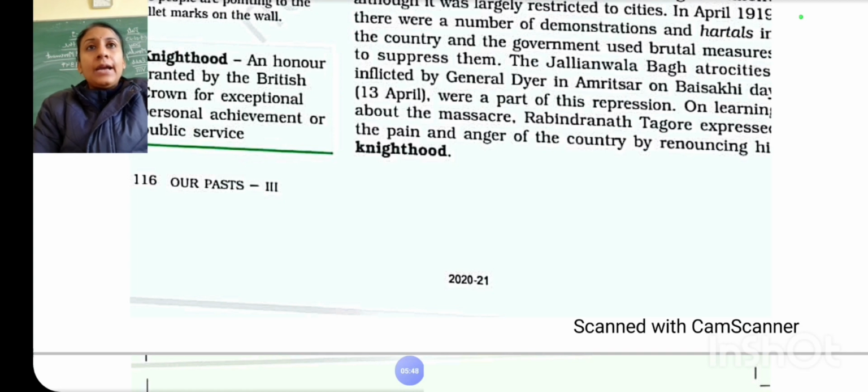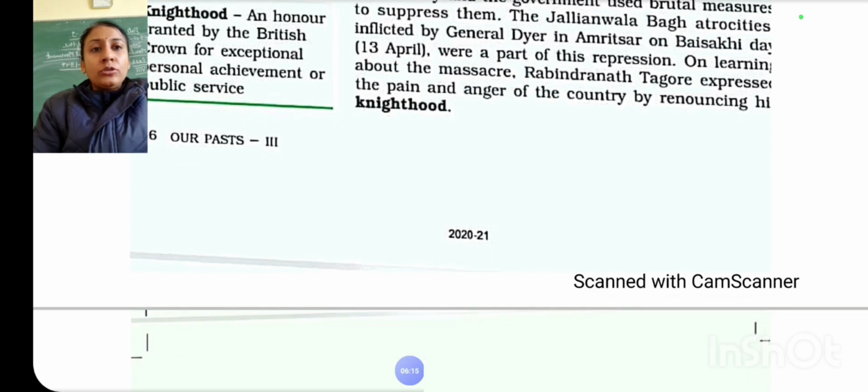Now, this massacre had a great impact on Indian politics. The people lost their faith in the British rule due to this massacre. Okay. Now the people wanted to unite against the Britishers, to fight against this colonial rule. In the same aggression, Rabindranath Tagore also renounced his knighthood.